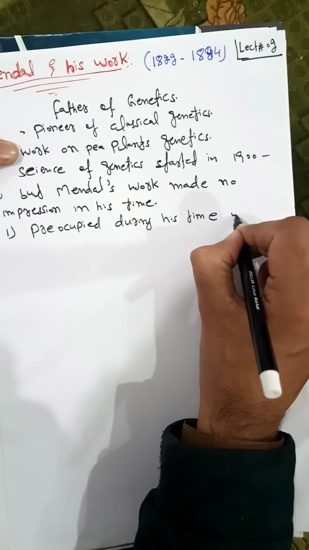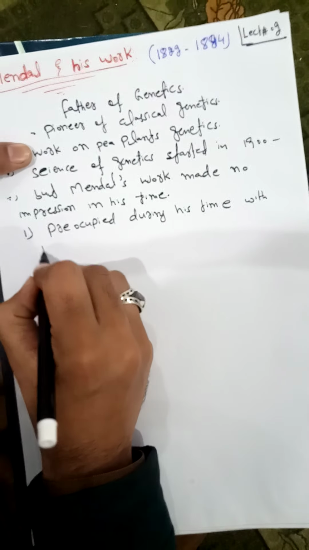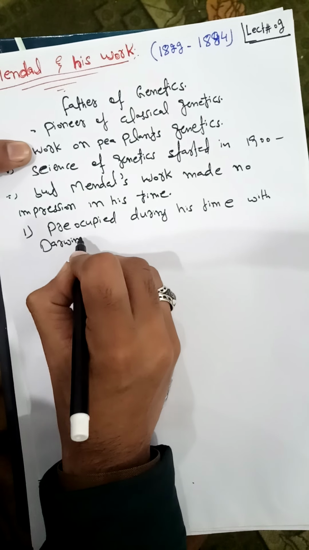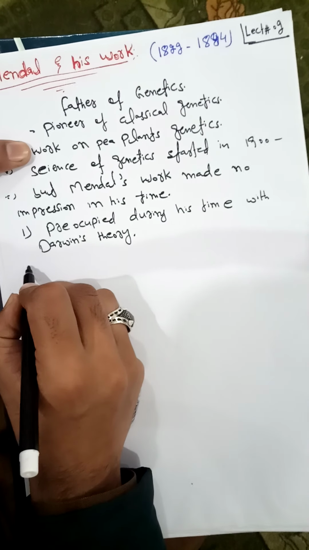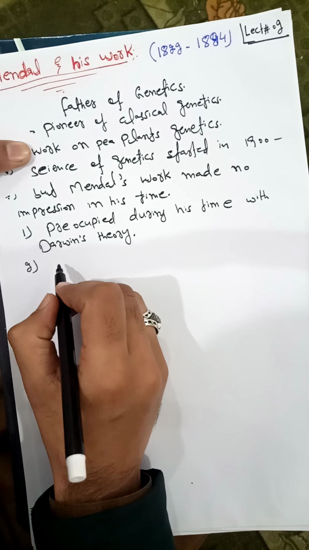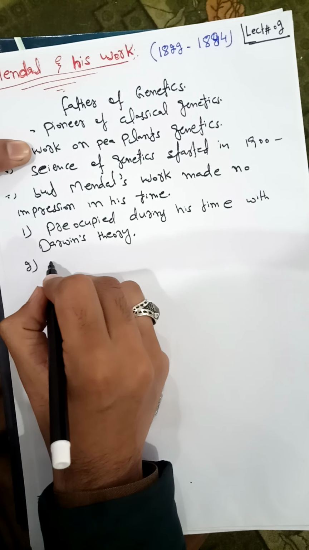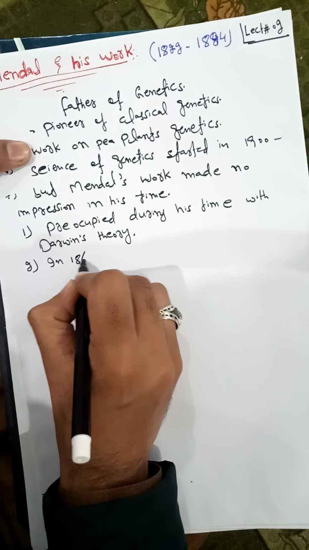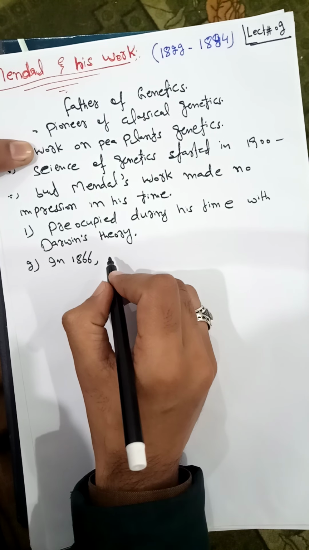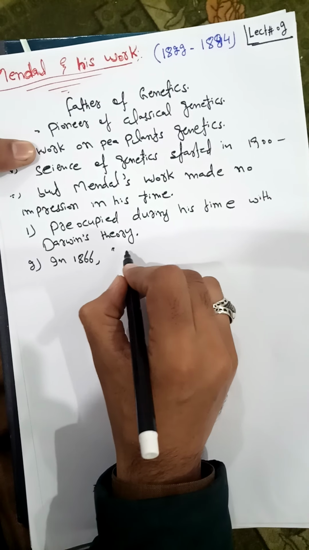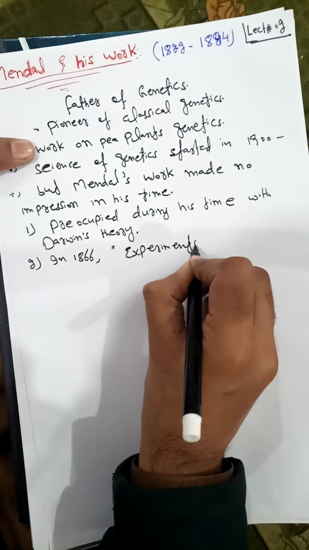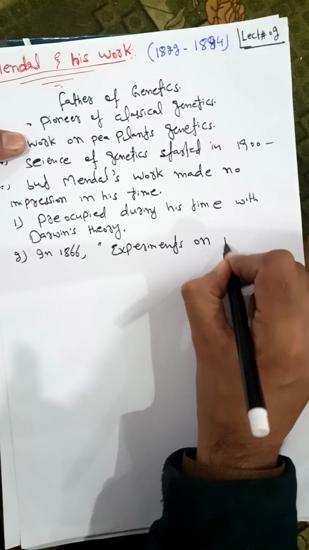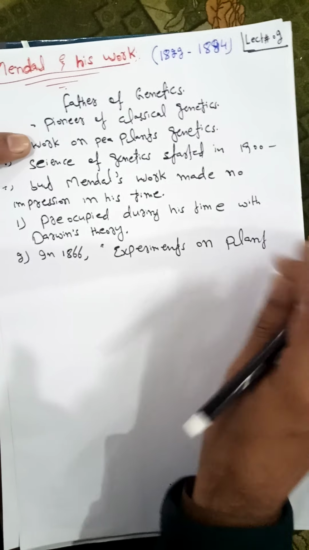with Darwin's theory. The other reason was that Mendel published some of his work in 1866. In 1866, Mendel published his work on experiments on plant hybridization.